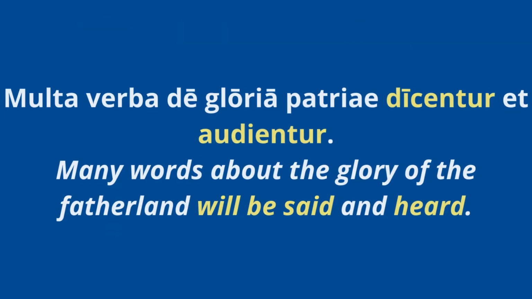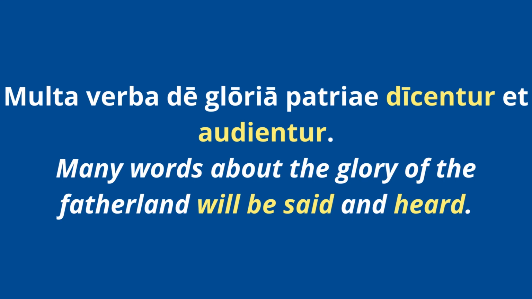Okay, so here's one sentence for you. You have multa verba de gloria patriae dicentur et audientur. Okay, so you're saying many words about the glory of the fatherland, of the country, gloria patriae, will be said, dicentur, and will be heard, audientur. Okay, so you can see by the way these are spelled, you have dico, dicere, third conjugation. That's why the E in entur, the E is giving it away as being future tense, right? The A in 5 E's.